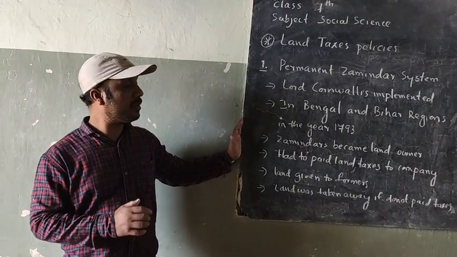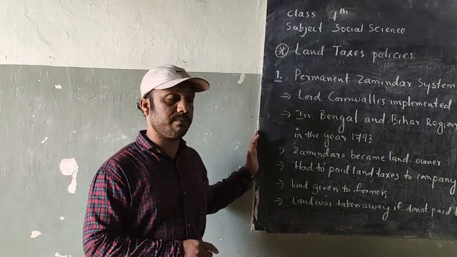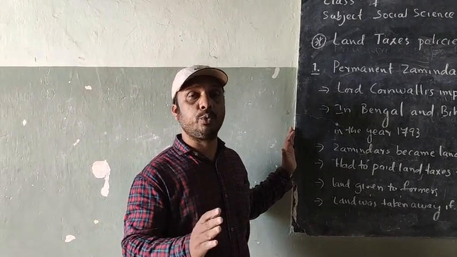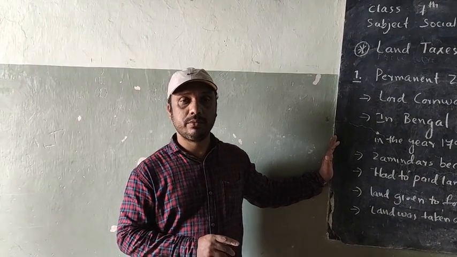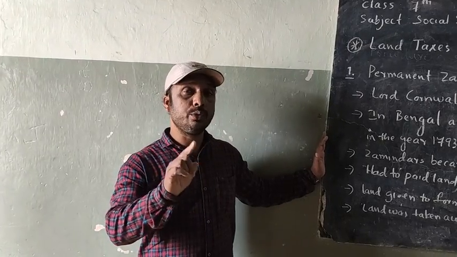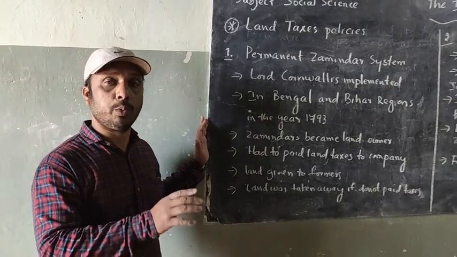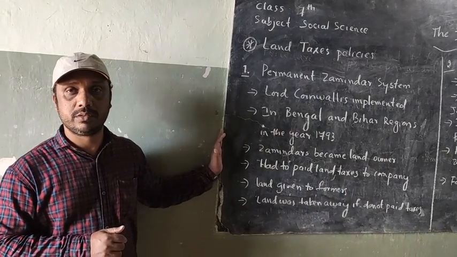So here the British made one trick: the landowner has to pay taxes to the British government. If they do not pay the land tax to the British government, automatically the land was taken away from the farmers.